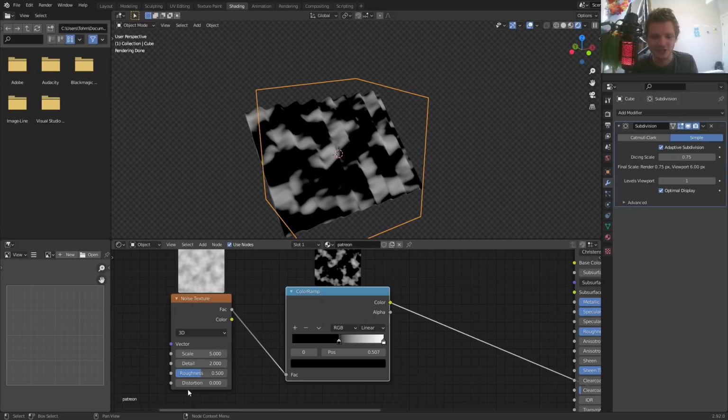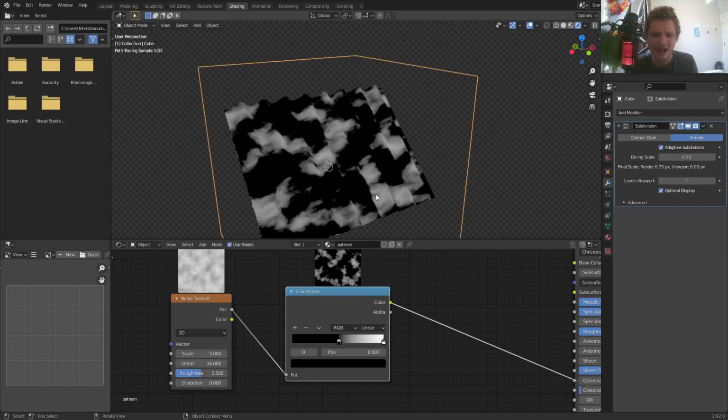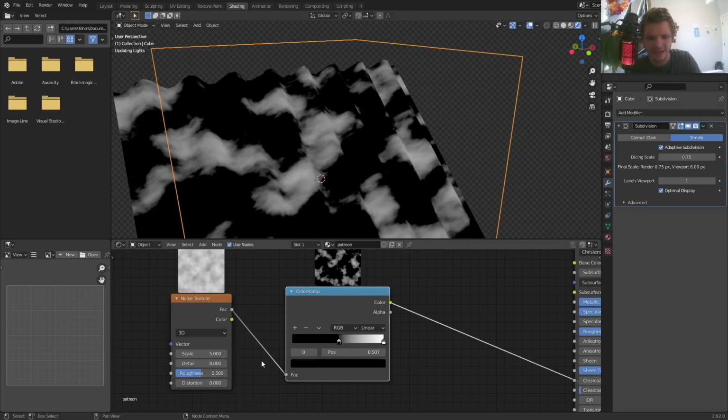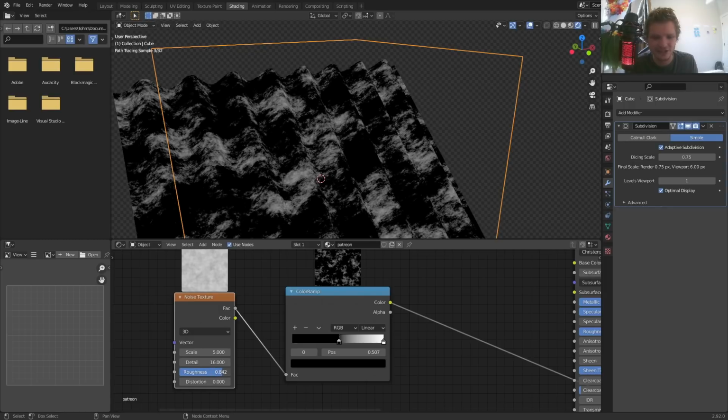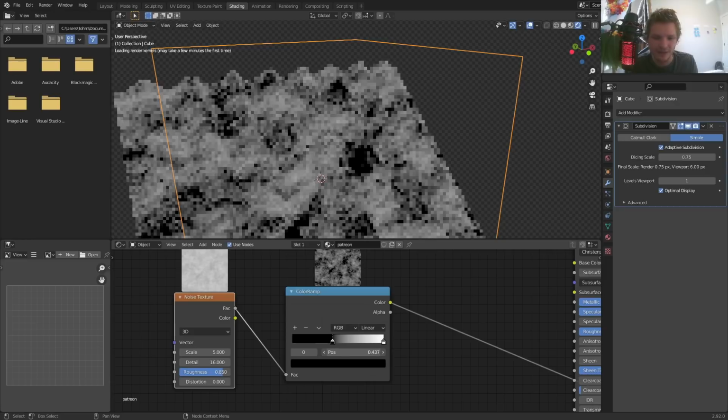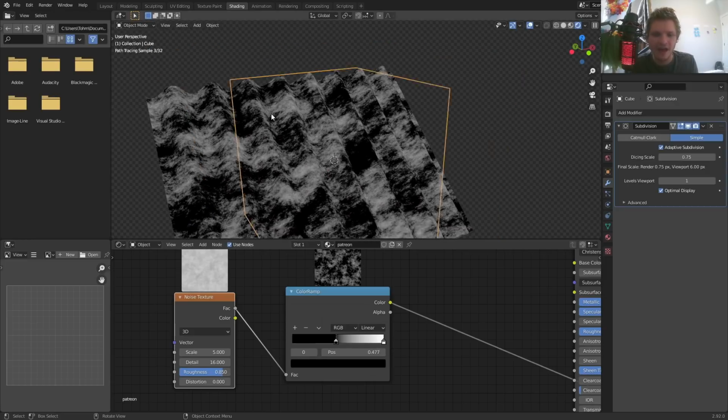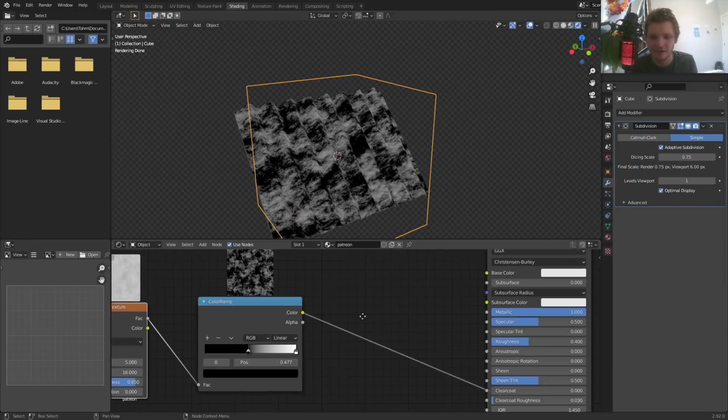Now I'm going to change the actual parameters of our noise texture. Let's bring up the detail. By the way, I read a comment that the difference between 8 and 16 on detail is so imperceptible that you're just adding computation time for no reason. I haven't verified it yet, so for now I'm going to keep it at 16, but I'm sure that guy knew what he was talking about. I'm also going to increase the roughness, which will bleed these two sections together in a very rusty looking kind of way. And again, we can always change the base level of this. So this is going to be our base map.